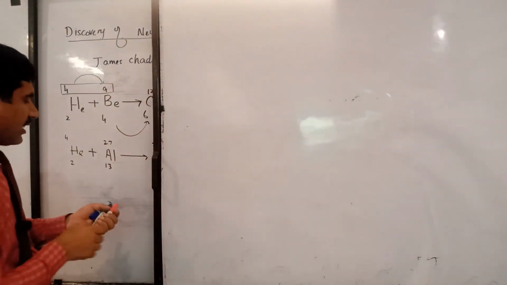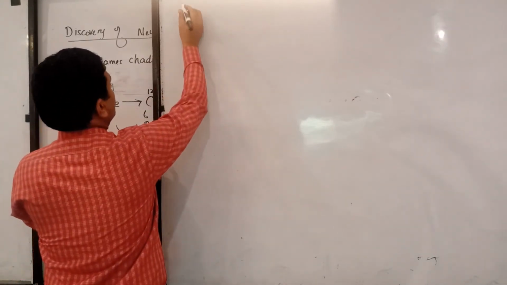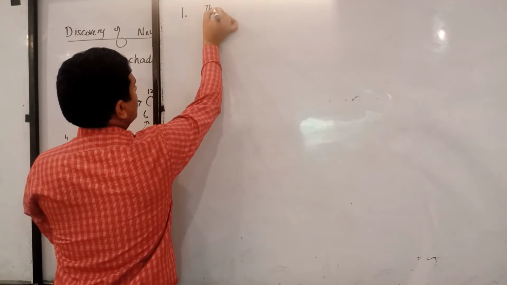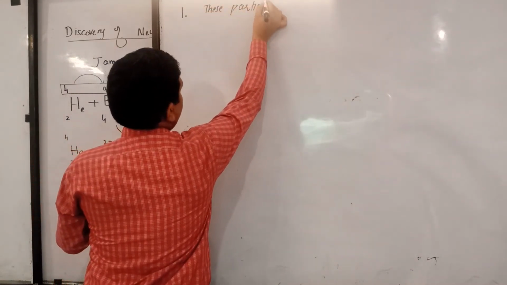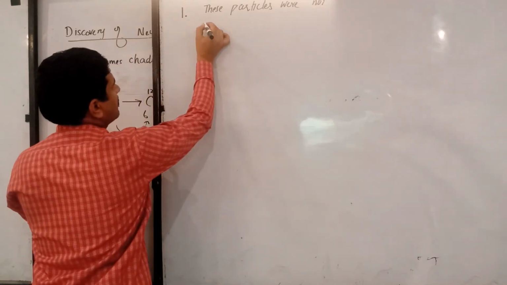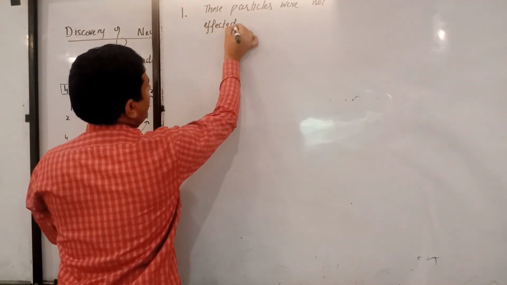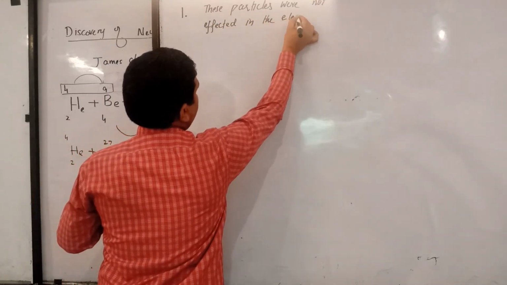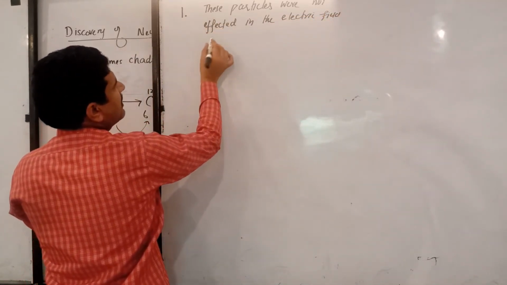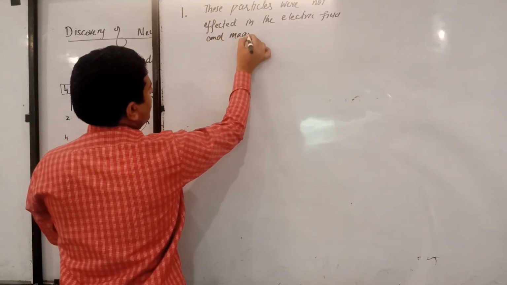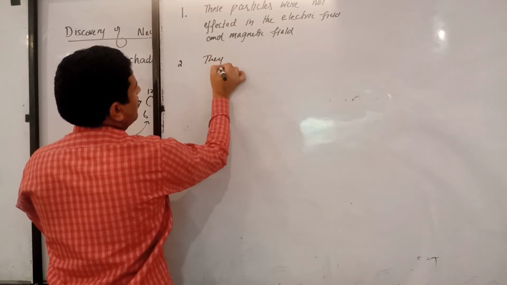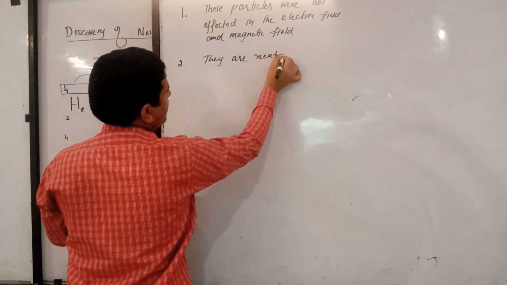The first property is that they are not affected by the electric field and magnetic field. When you pass neutrons through an electric field or magnetic field, they do not deflect there. The second point is they are neutral. They do not have any charge. They have zero charge. Right, students?